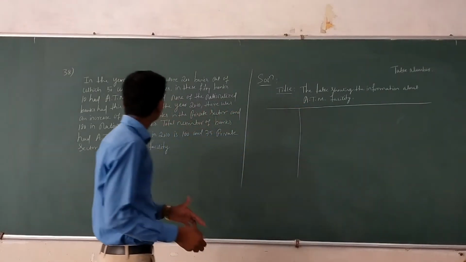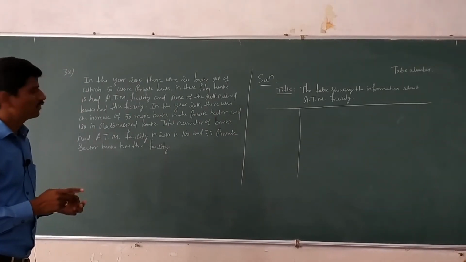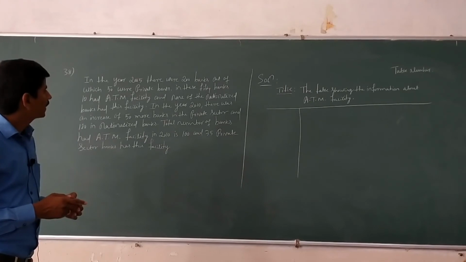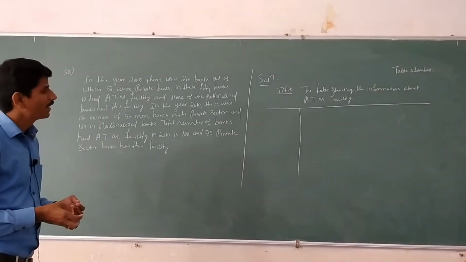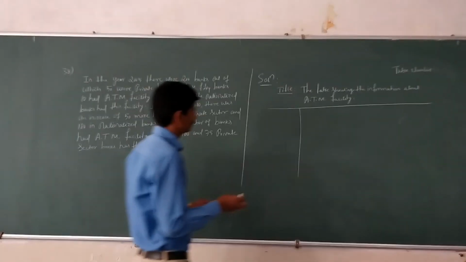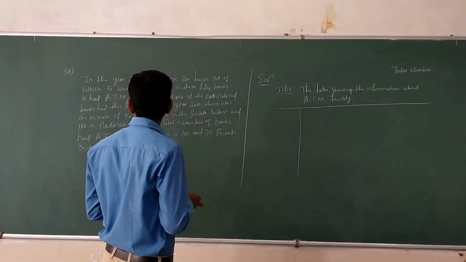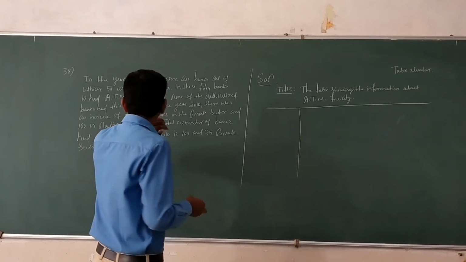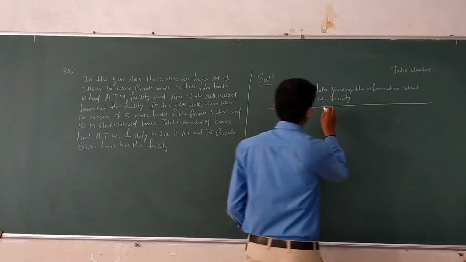Here, the data are: first one is year, the next ATM facility, and next private sector and nationalized banks. In the caption, first you have to take the year, that is 2005 and 2010. Totally there are 2 years, 2005 and 2010.